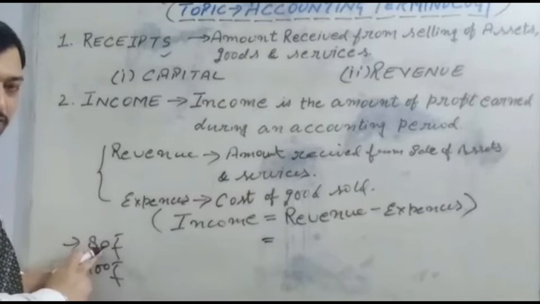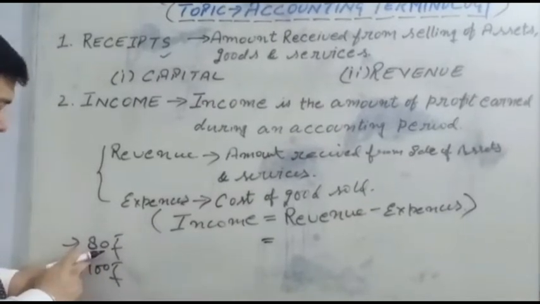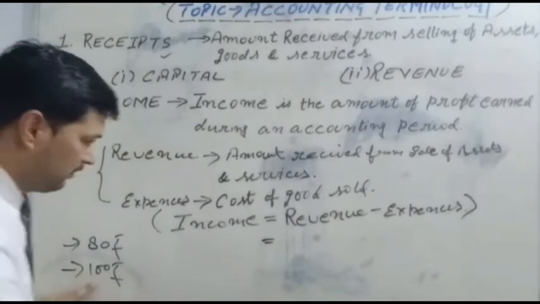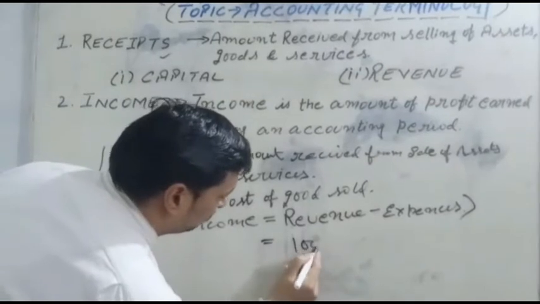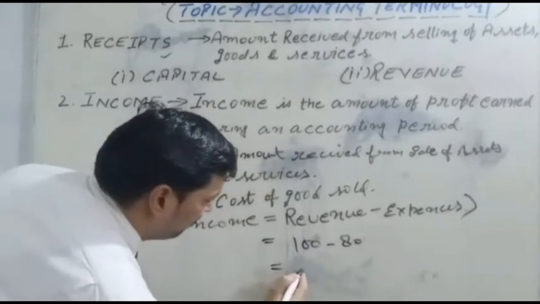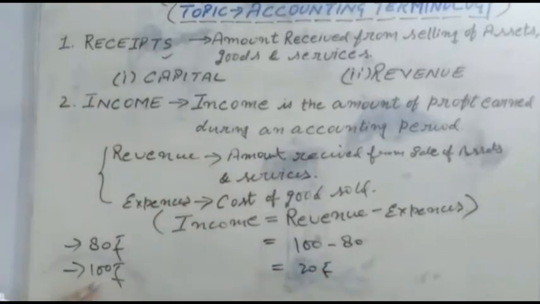Those 80 rupees you use for the manufacturing of the goods. It is called the cost. So revenue minus the cost of 80 rupees means 20 rupees is the income. Clear?